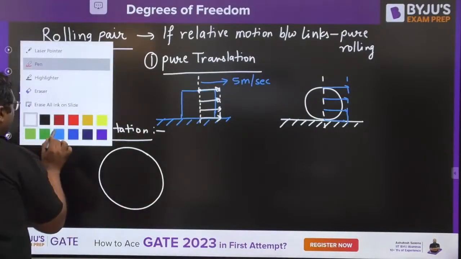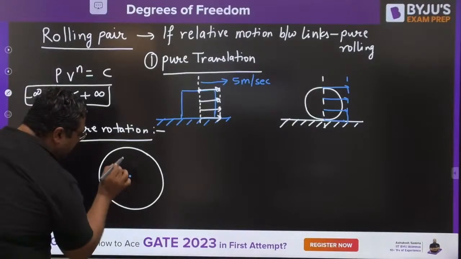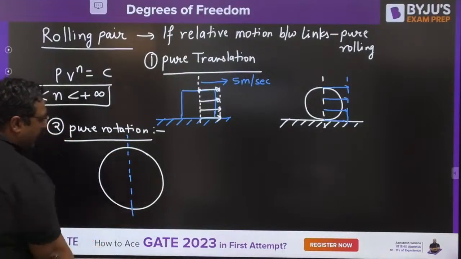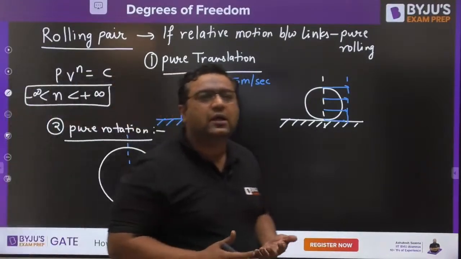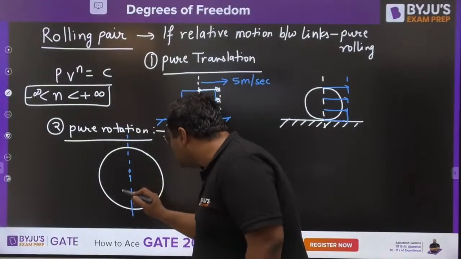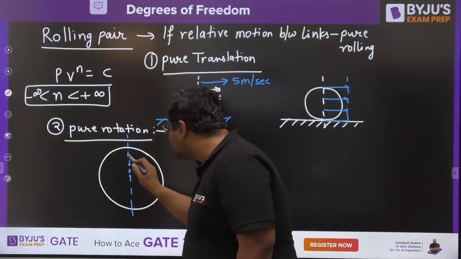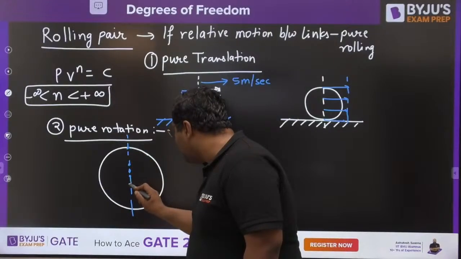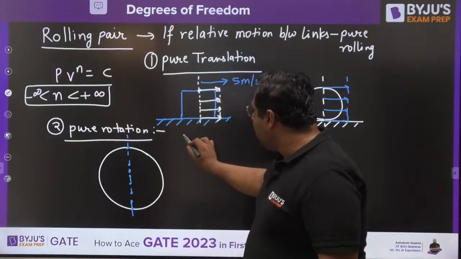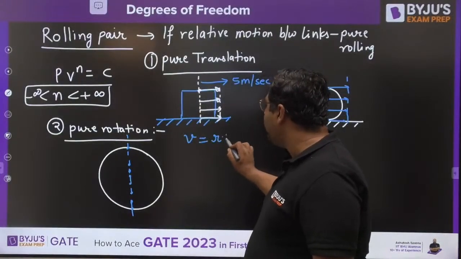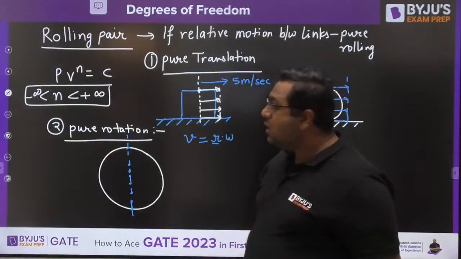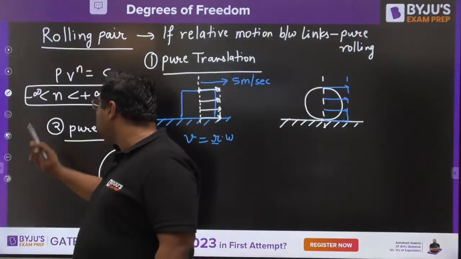Let us say this is the center point. If you take any point on this body, that would have the same angular velocity, meaning the same omega. If you are asked about this point's omega, or this point's omega, every point would have the same angular velocity, that is omega. But we know linear velocity V is R into omega, where R is the distance from the center. So if R changes, velocity changes.